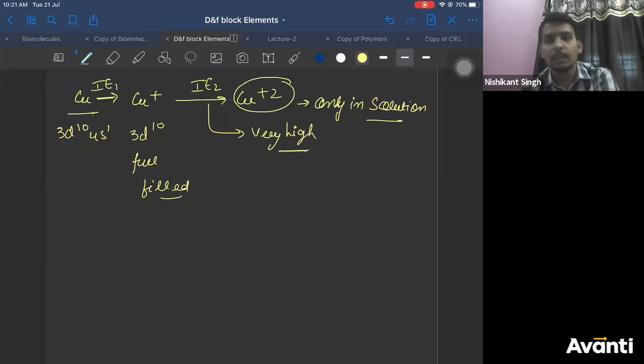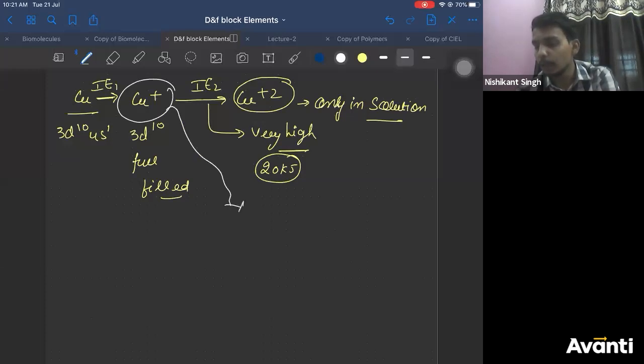Its ionization energy is high. Let us say to remove this electron, the second ionization energy, you require 20 kilojoule of energy. But when you put copper plus in water, when you treat an ion in water, what happens? What principle takes place? Hydration will take place.